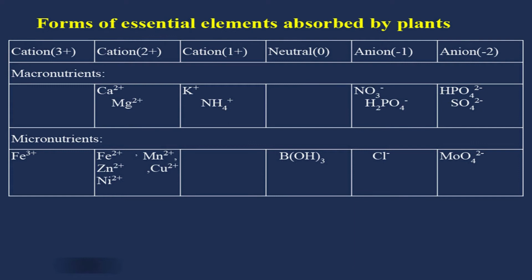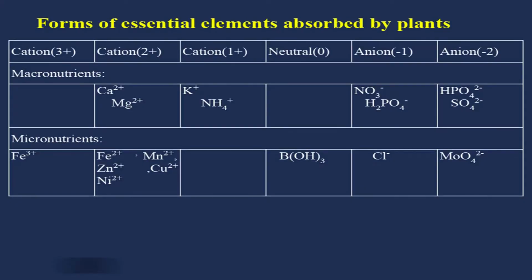And there is a neutral form also. Boron is absorbed as boric acid. This is quite an interesting fact. Many of you may not know that boron is taken up in boric acid form. It is the only exception which is not taken in ionic form. It is directly absorbed as H3BO3, or you can write B(OH)3.